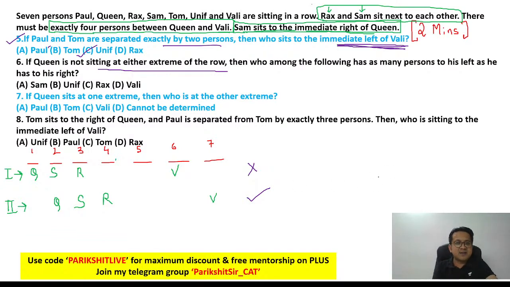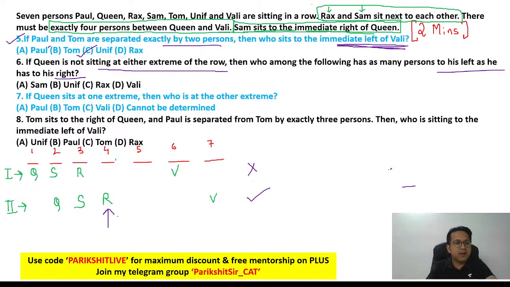In this scenario, they're asking who among the following has as many people to his left as to his right? And you know this very well. Equal number of people on either side means we are looking at the center position. Why? The central position is the only position which has equal number of people on either side. So who is at the center? Position number 4.